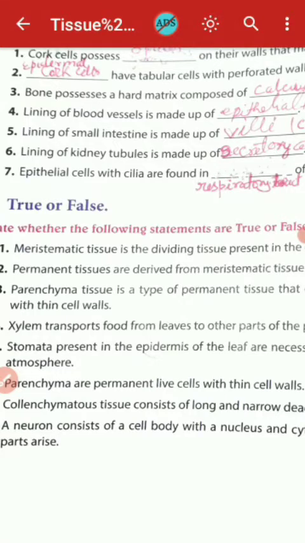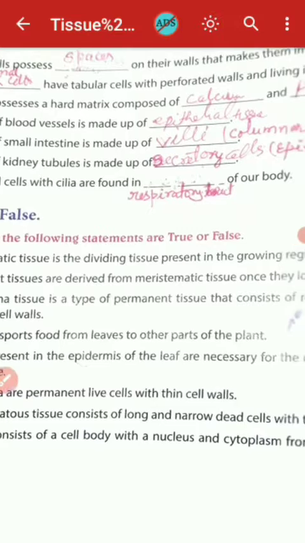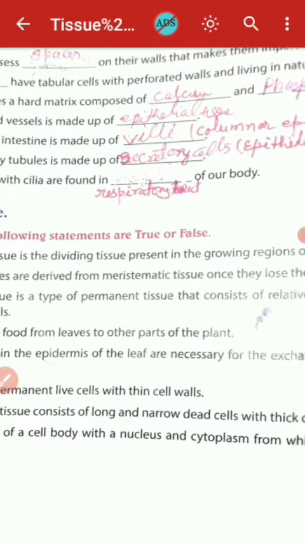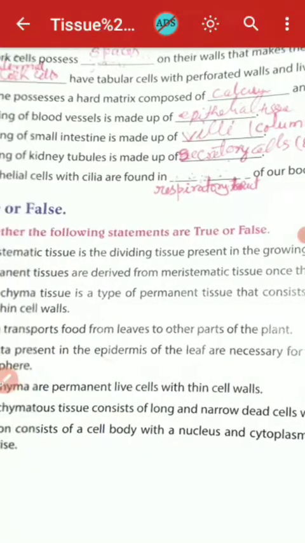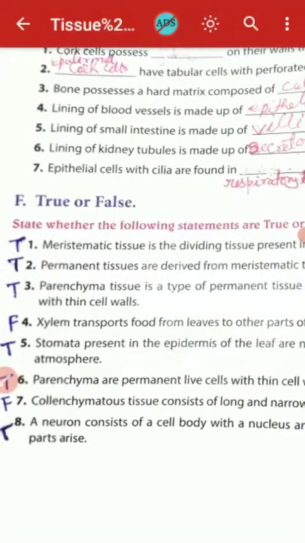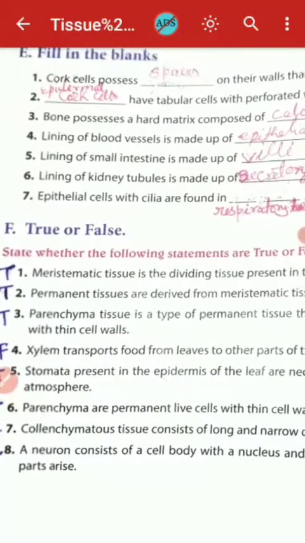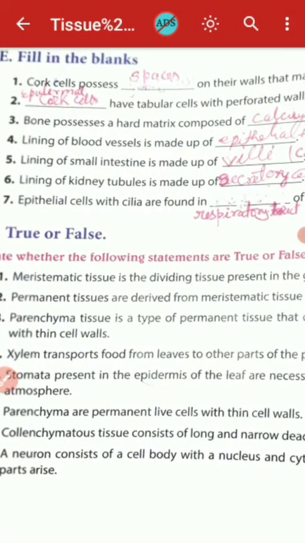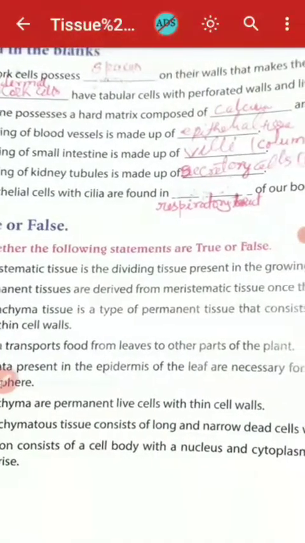Epithelial cells with cilia are found in the respiratory tract of our body. तो इसमें जो blank है, that is the respiratory tract. तो इस प्रकार से बच्चों आपका ये फिलिंग द ब्लैंक्स कंप्लीट होता है।